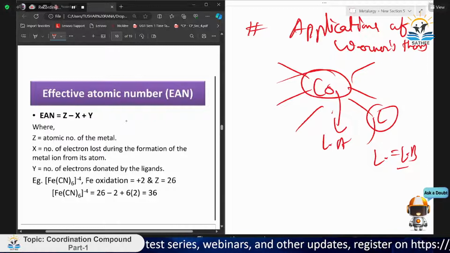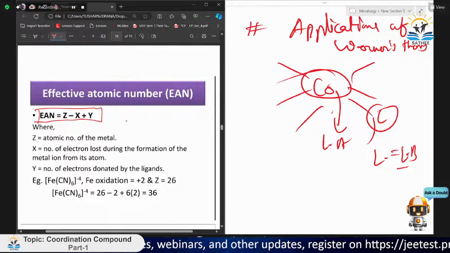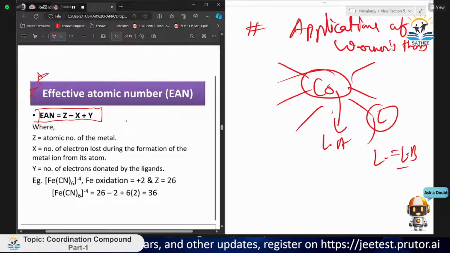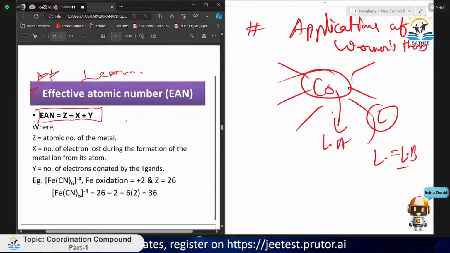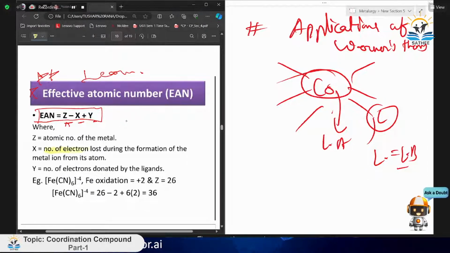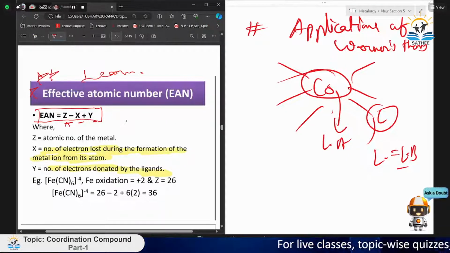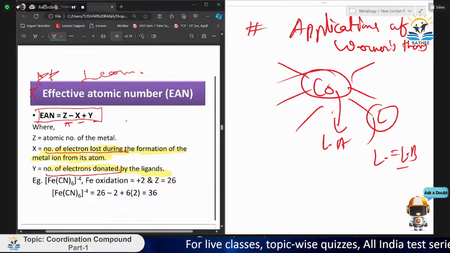Now this is an important part: effective atomic number. What is effective atomic number? Okay, you have to learn this. Just learn, effective atomic number is Z minus X plus Y. Z is the atomic number of the metal in the complex compound. X is the number of electrons lost, you have to learn the terminology, the number of electrons lost during the formation of that metal ion from its atom, and Y is the number of electrons donated by the ligand. Okay, so I think it is clear now. You just need the number of electrons lost and the number of electrons donated.